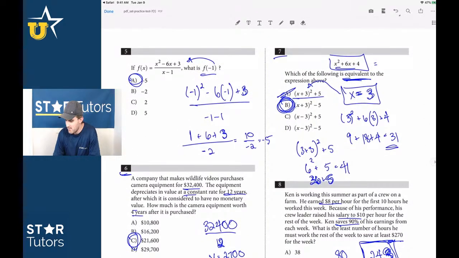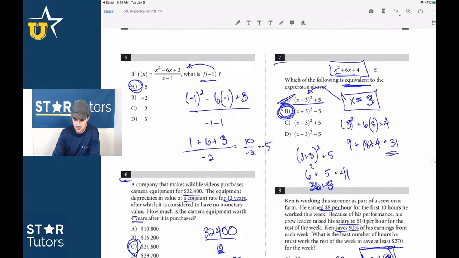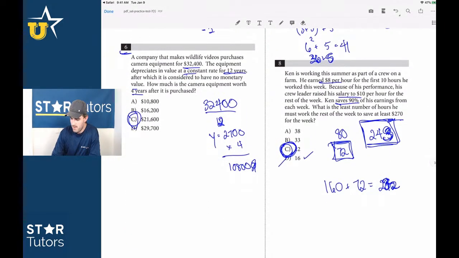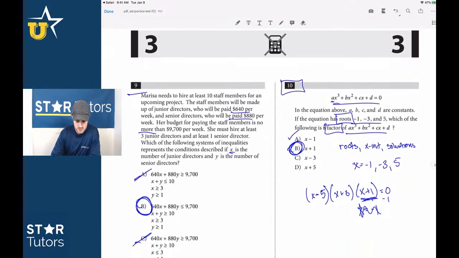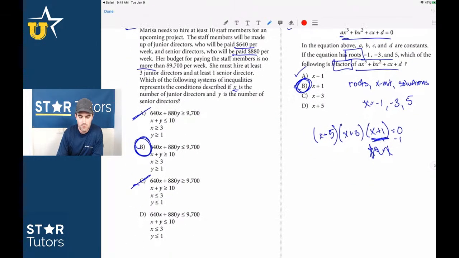Number 5 is A. Number 6 is C. Number 7 is B. Number 8 is C. Number 9 is B. Guys, on this one, number 9 is just because I was at the end. I didn't get a chance to explain it as well because I was rushing at the end.